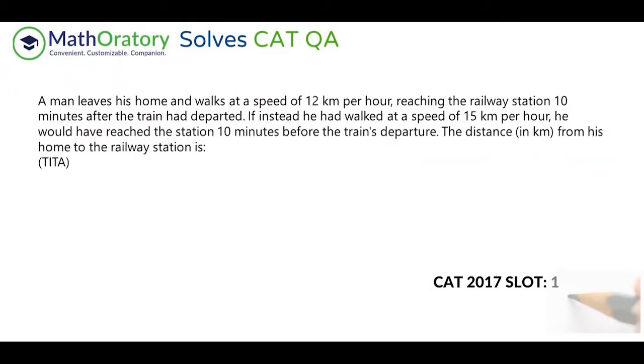Okay, so this is a time and distance question. A man leaves his home and walks at a speed of 12 kilometers per hour, reaching the railway station 10 minutes after the train had departed. If instead he had walked at a speed of 15 kilometers per hour, he would have reached the station 10 minutes before the train's departure.